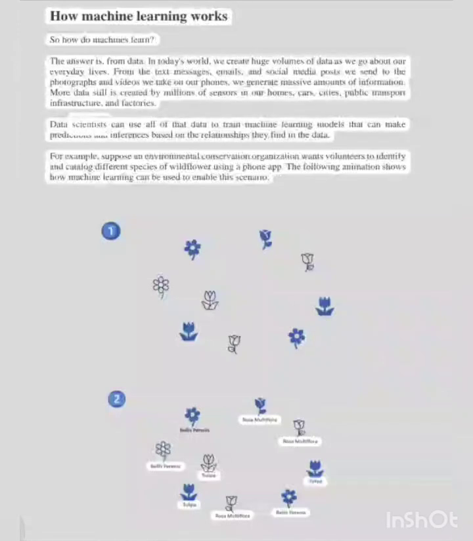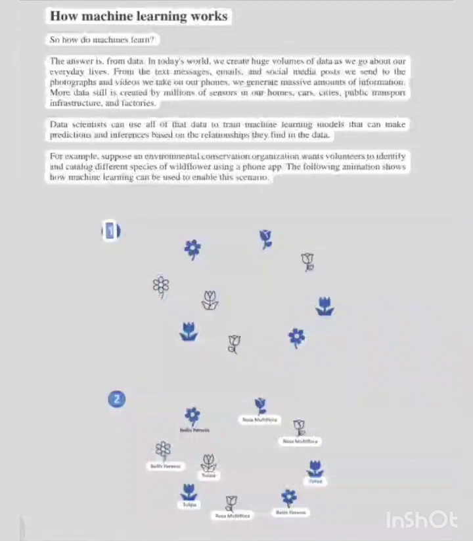Data scientists can use all of that data to train machine learning models that can make predictions and inferences based on the relationships they find in the data. For example, suppose an environmental conservation organization wants volunteers to identify and catalog different species of wildflower using a phone app. The following animation shows how machine learning can be used to enable this scenario.